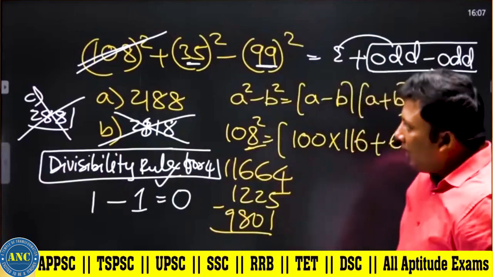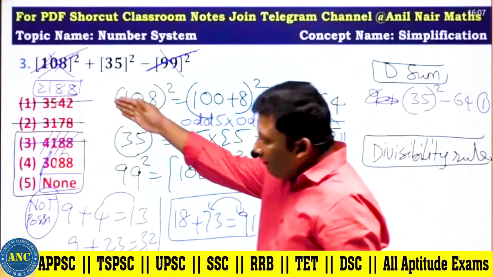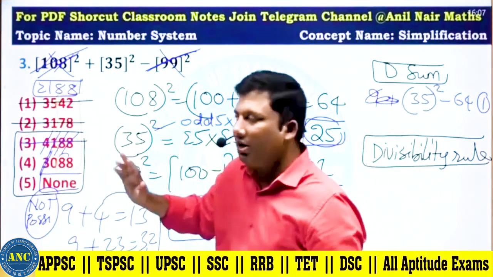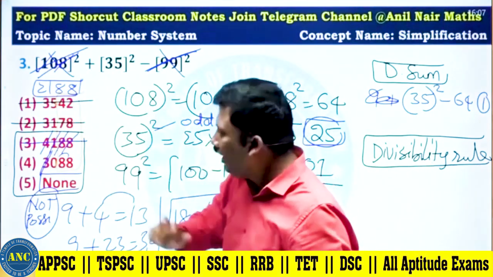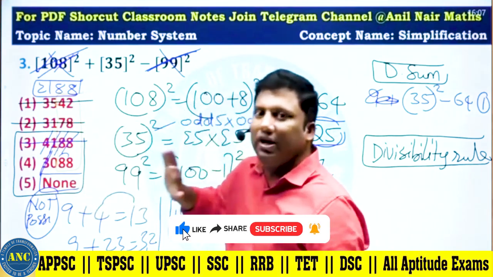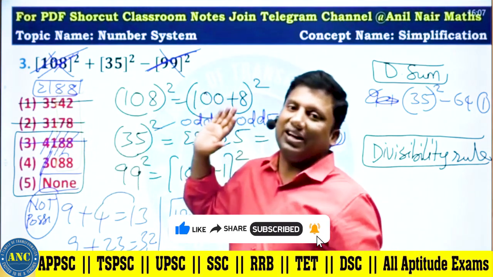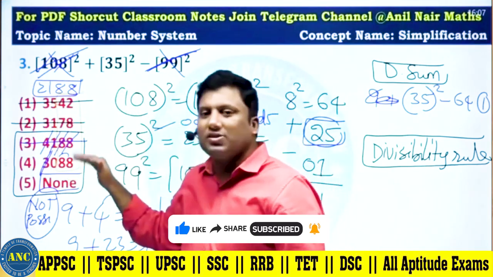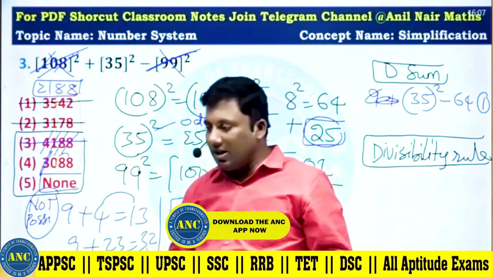Everybody kindly reply in case you have a doubt. What I did: if there is an answer option odd, or even plus odd, odd minus odd, even, I will eliminate it. If the answer option unit digits are different, or last 2 digits are different, or digital sums are different, use a digital sum. Third question, I hope the concept is clear.